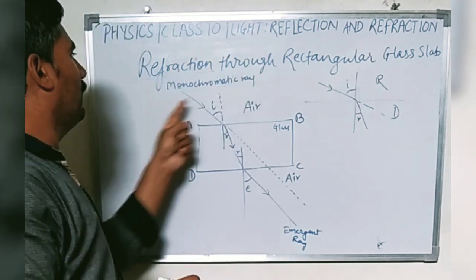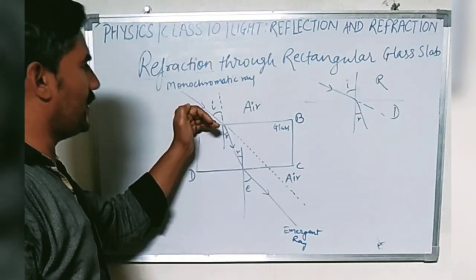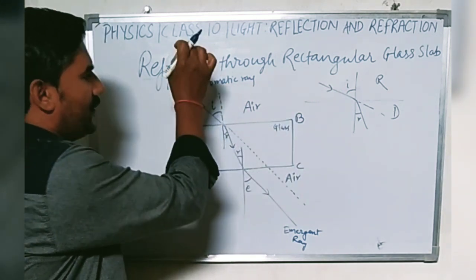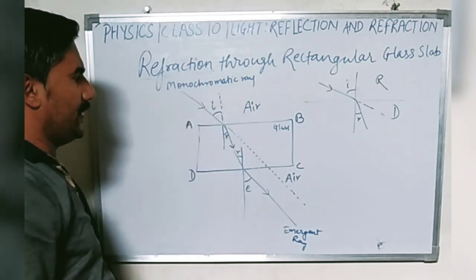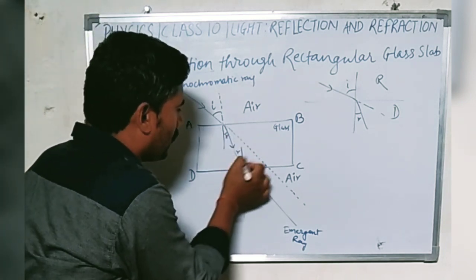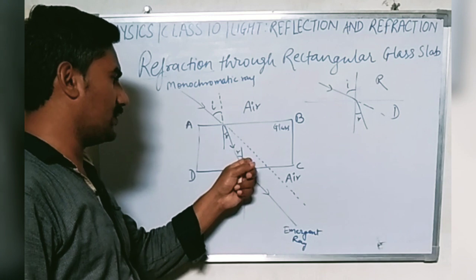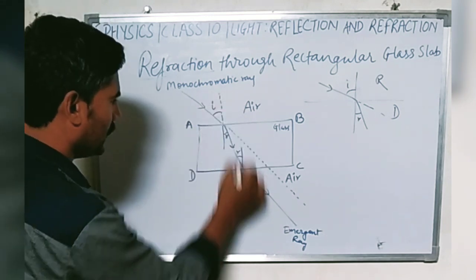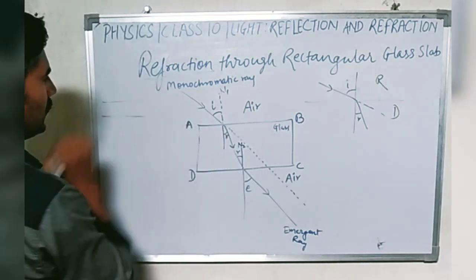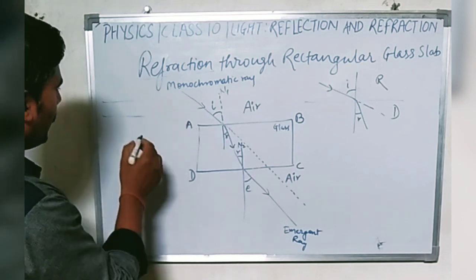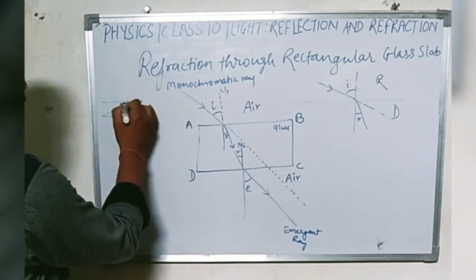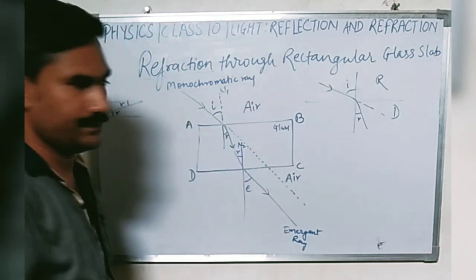So we have taken one color of light as the incident ray, and when it strikes the surface AB, it forms angle of incidence I, and after getting refracted, it forms angle of refraction, that is R. This angle of refraction is equal to this other angle R. Why? Because these two normals N1 and N2 are parallel to each other, and from mathematics we already know that these angles are equal.